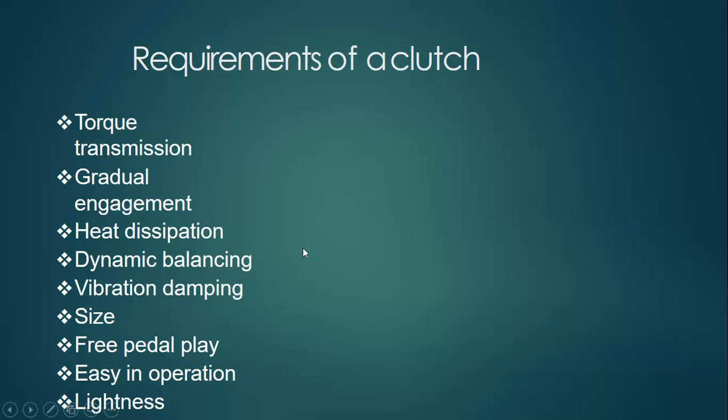What are the requirements of the clutch? First, we need torque transmission. It means we need a gearbox so that we can transmit the motion to the wheels. Gradual engagement. We need a device that gradually makes engagement with the engine as well as the transmission box. Heat dissipation. Yes, we need heat dissipating devices so that the heat can be released from the clutch